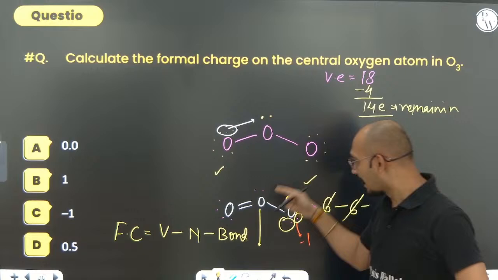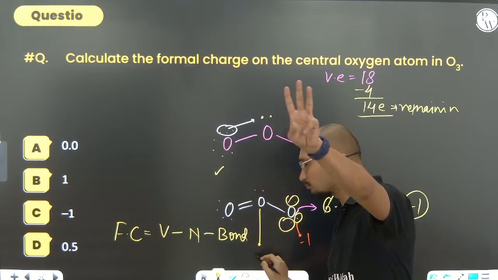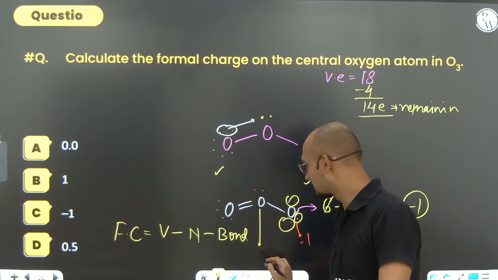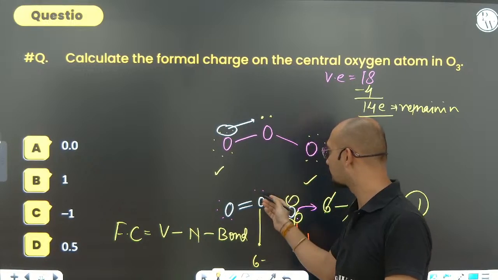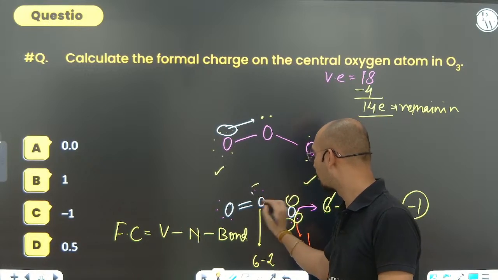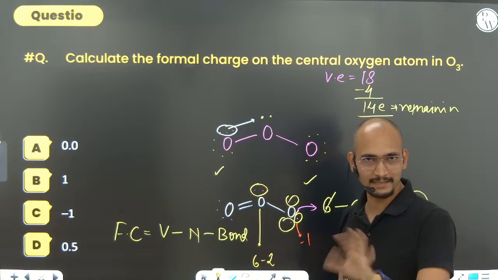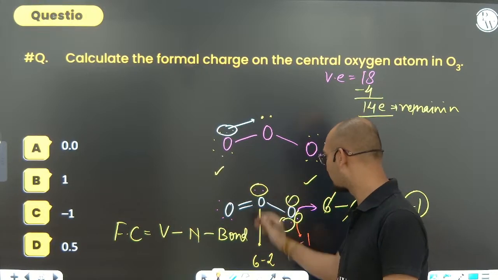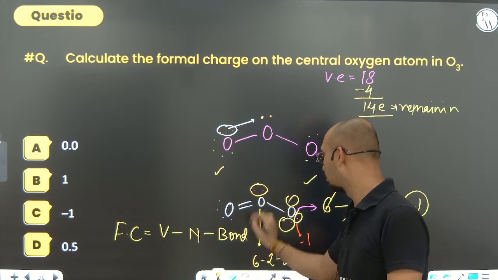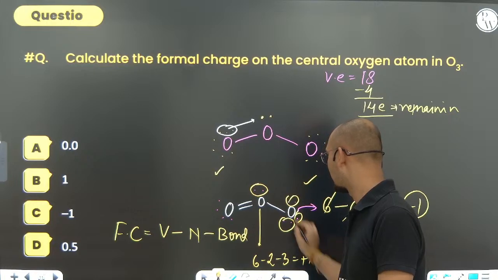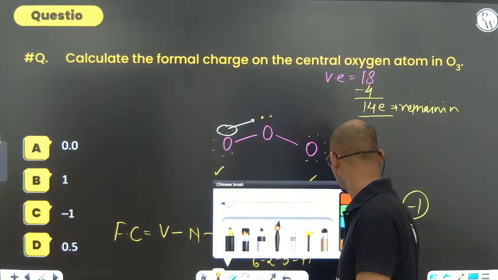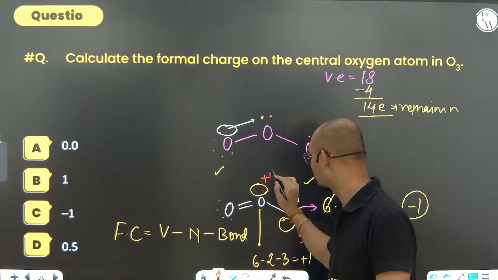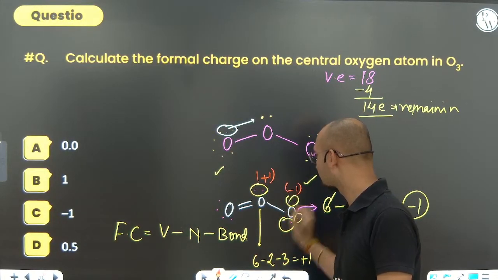What about this other oxygen? Oxygen has 6 valence electrons, minus how many non-bonded electrons? Only 2. Whatever is the lone pair is nothing but non-bonded electrons. How many bonds are there? 3. So it is plus 1. So this oxygen has formal charge plus 1, while the other one had minus 1.